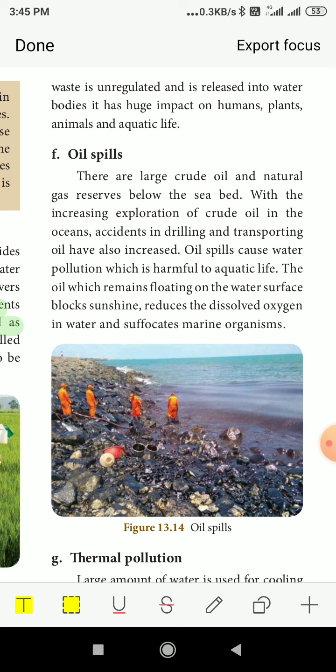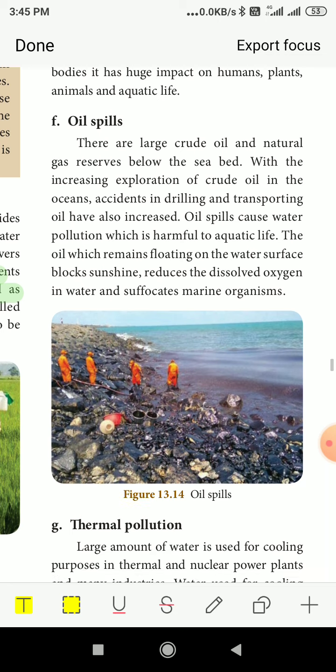In the same way, birds like cranes, which fly and take fish from deep under the water, get oil stuck on their bodies and feathers, and they will not be able to fly because the oil will not dry up. That also will cause harm to the birds, which depend on the aquatic animals as food. So that is the effect of oil spills.